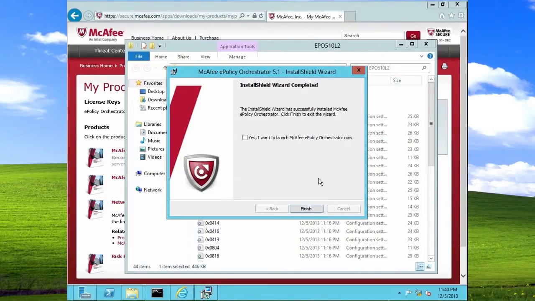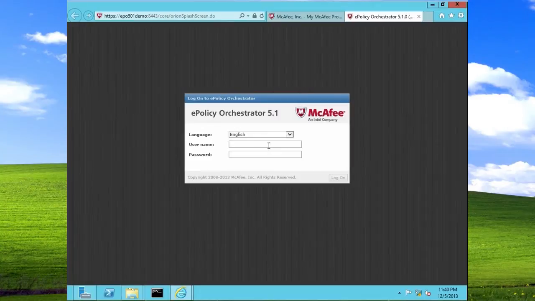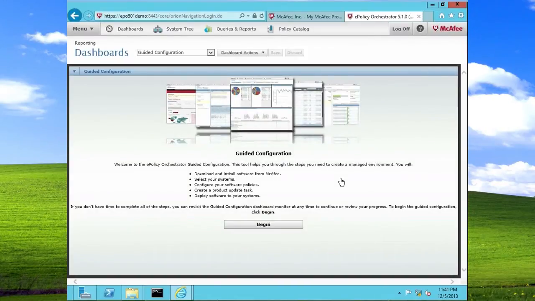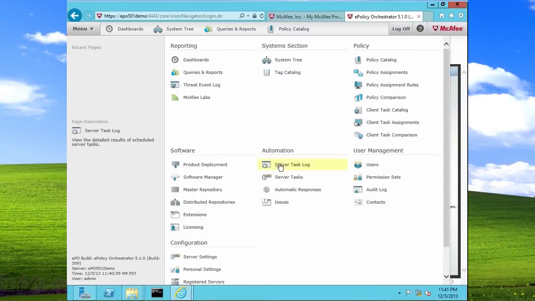Once the InstallShield wizard has completed, go ahead and click on Yes, I want to launch ePO now, and click on Finish. Log on using the account called Admin and the password you set during the installation. On the first logon, you will reach the dashboard called Guided Configuration. You can use this guided configuration to help you get started. For the purpose of this demo, I'm going to go to Menu and Server Tasks.